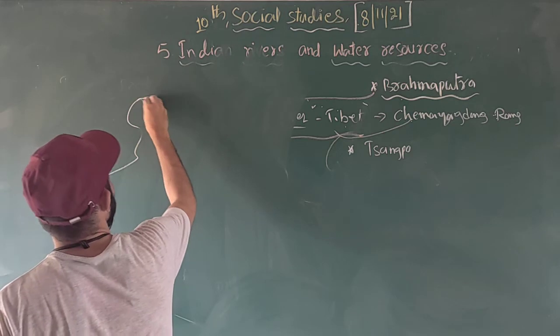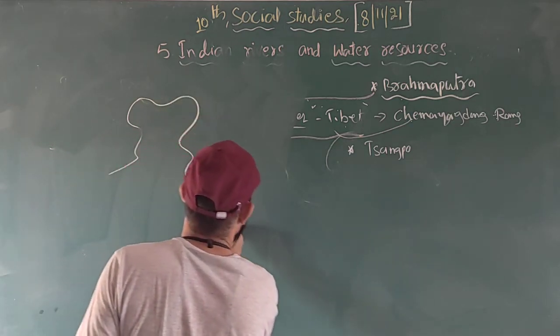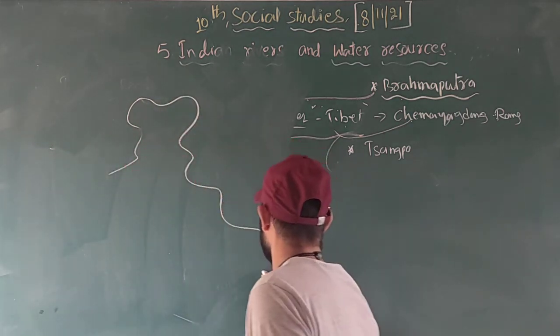We will do this on the map in future. Assume this is the Indian map.